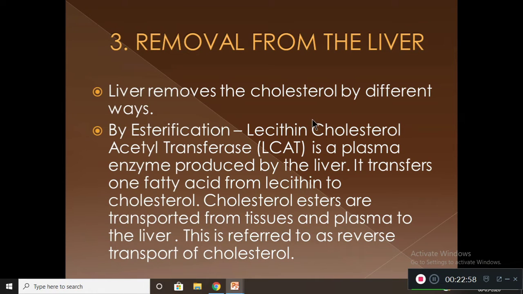So keep in mind about lecithin cholesterol acyltransferase. It is a plasma enzyme produced by the liver. It transfers one fatty acid from lecithin to cholesterol. These cholesterol esters are transported from the tissues and plasma to the liver. By this way, it is maintaining the cholesterol in our body. This process is called reverse transport of cholesterol.